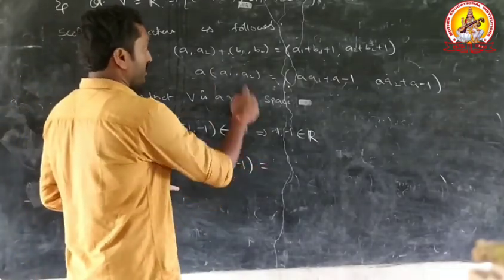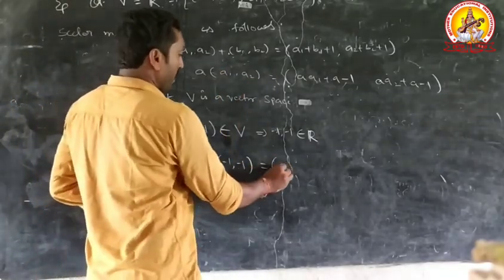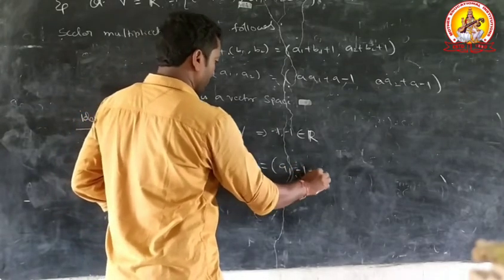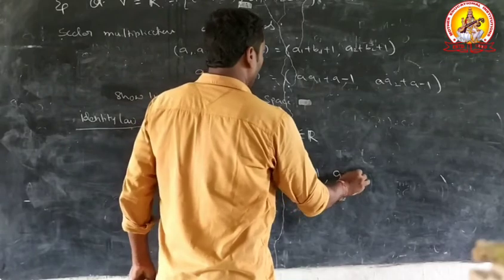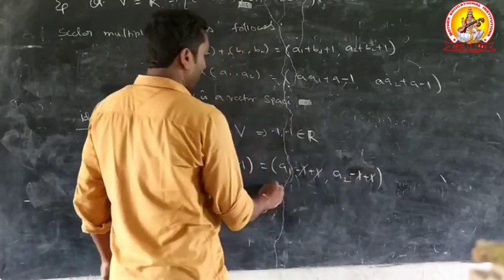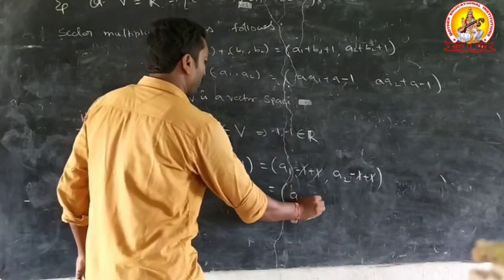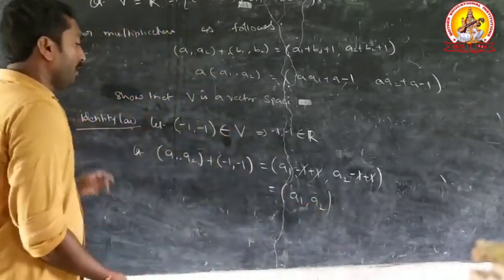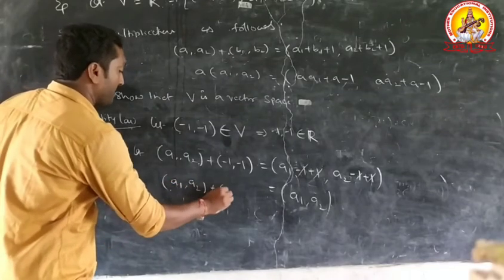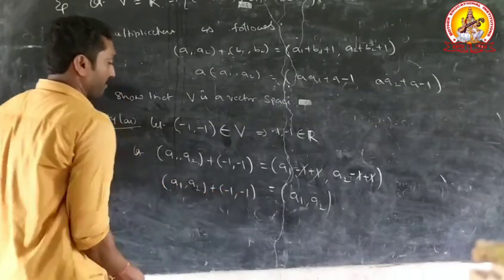Apply first condition. (A1 minus 1 plus 1, A2 minus 1 plus 1). Minus 1 plus 1 cancel. The remaining value is (A1, A2). And satisfy (A1, A2) plus (minus 1, minus 1).